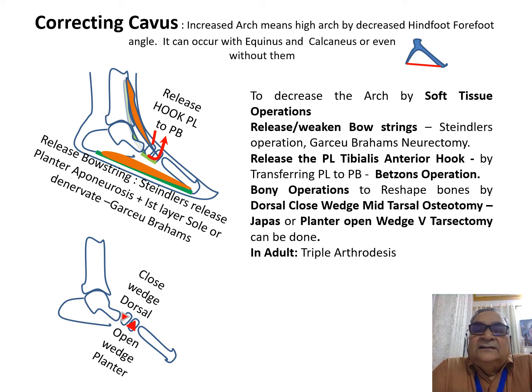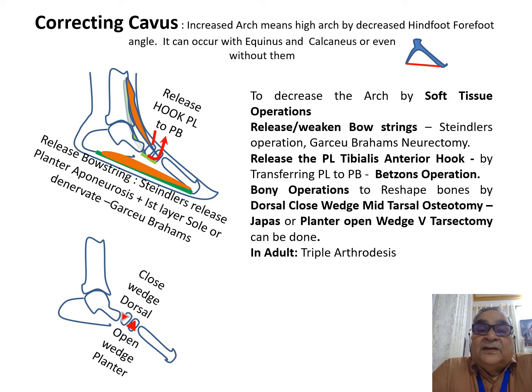So to decrease the arch by soft tissue operations, you have to release and weaken the bowstrings, which is either by a Steindler's operation or by a neurectomy, which is called the Garceau-Brahms neurectomy. In the Steindler's operation, you divide everything that arises from the medial calcaneal tuberosity, which includes the plantar fascia and muscles of the first layer of the sole. The muscles of the first layer of the sole are the flexor digitorum brevis between abductor hallucis and abductor digiti minimi.